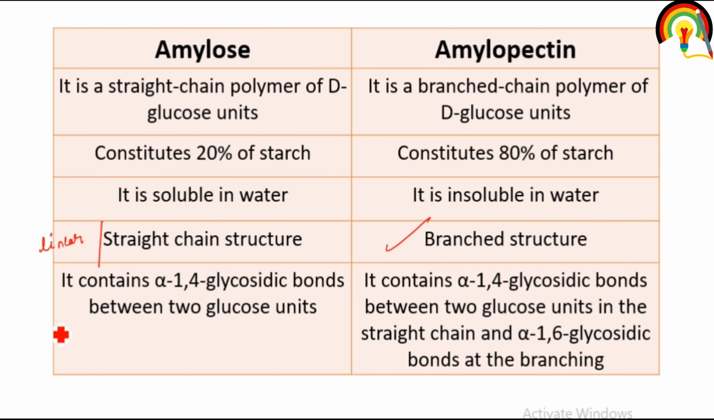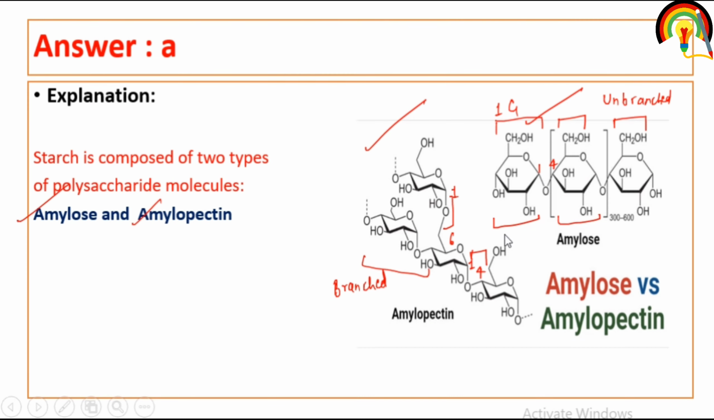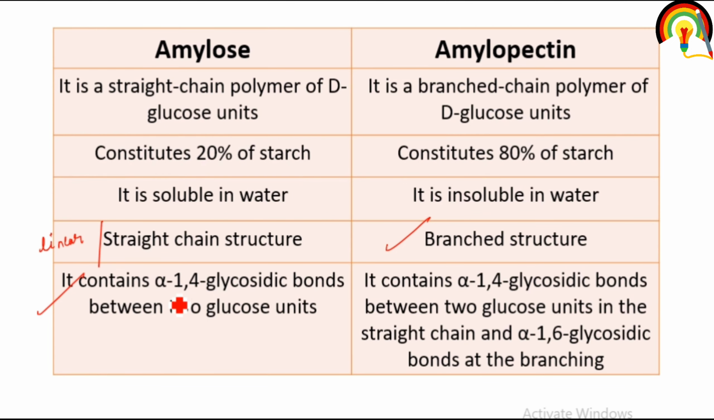Amylose contains alpha 1,4-glycosidic bond. Why alpha? Because the OH is present on the below side. So that's why it is an alpha bond. But if the OH group is present on the above side, then it's called beta. So amylose contains alpha 1,4-glycosidic bond and amylopectin contains alpha 1,4 as well as alpha 1,6-glycosidic bond.